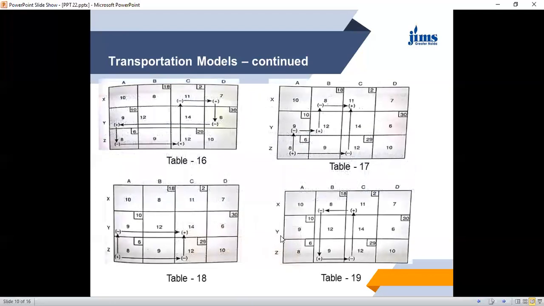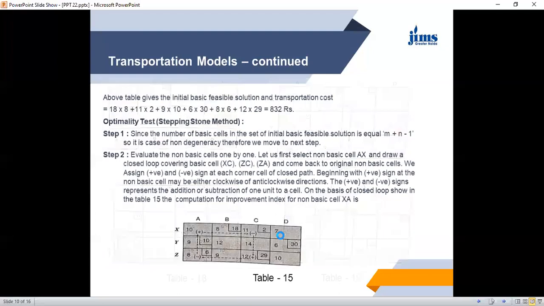So after doing this, what happens? The positive and negative signs represent the addition or subtraction of one unit to a cell. Positive signs represent addition and negative signs represent subtraction of one unit to a cell. So based on this, on the basis of this closed loop, as shown in this table,